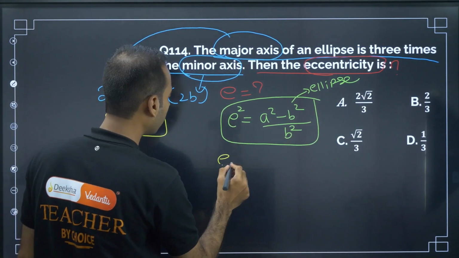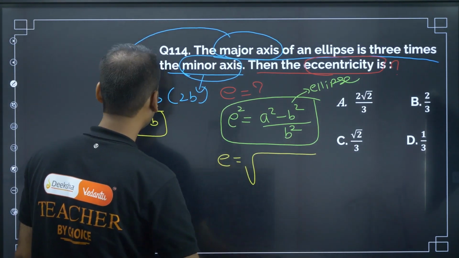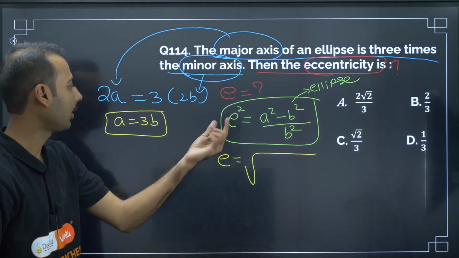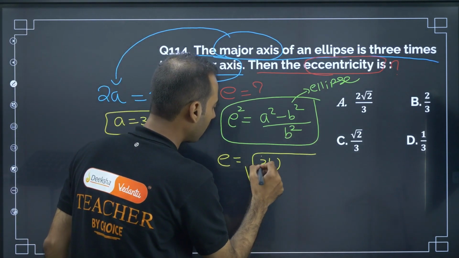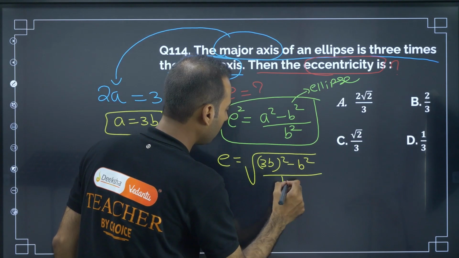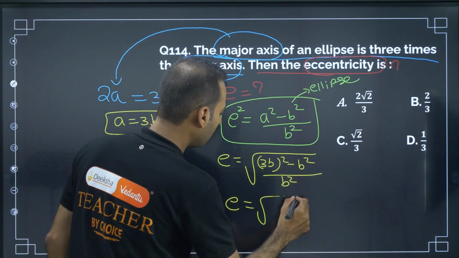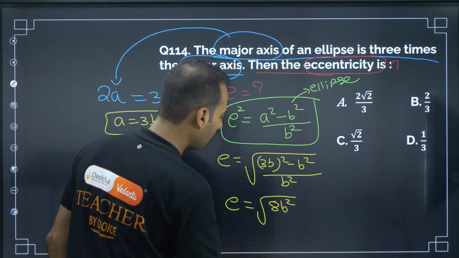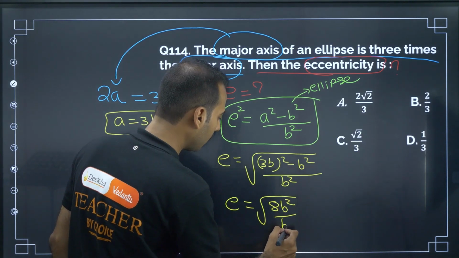So here in place of e, root of a square is 3b square minus b square by b square. So e is root of 8b square by b square.